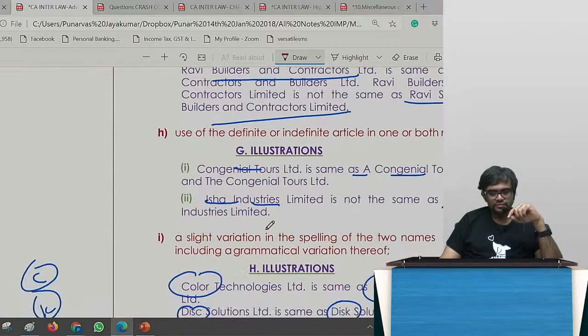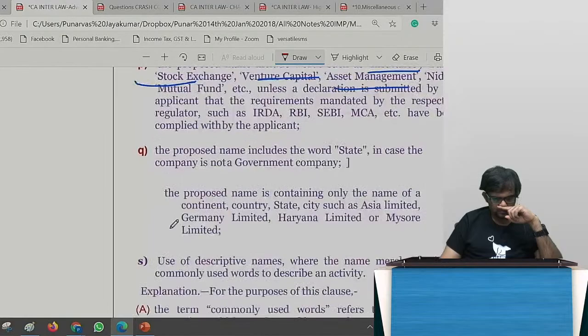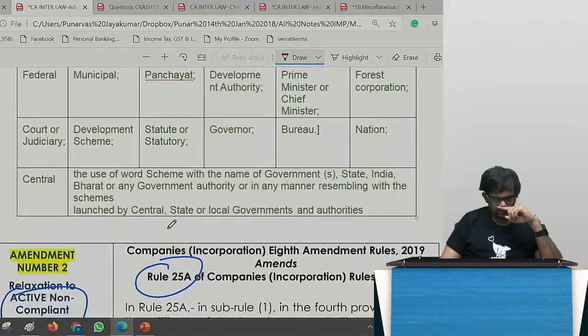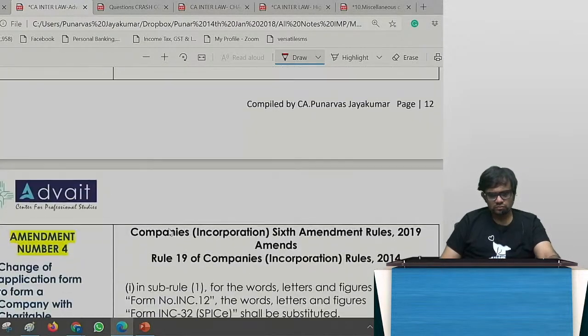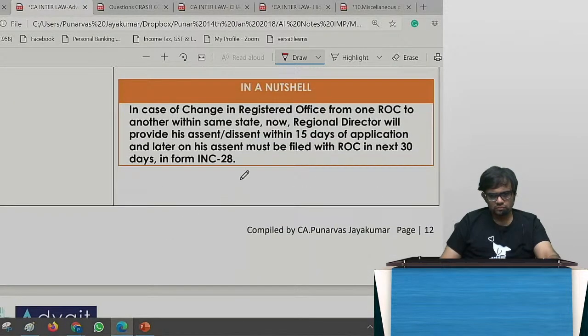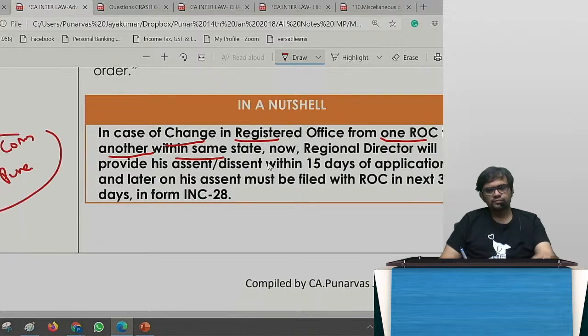Come to the amendment. In case of change of registered office from one ROC to another within the same state, this is Chennai to Coimbatore, Mumbai to Pune, the regional director will provide his assent or dissent within 15 days of application.